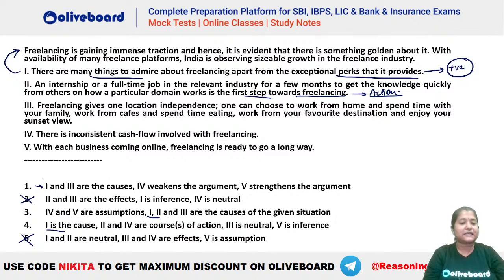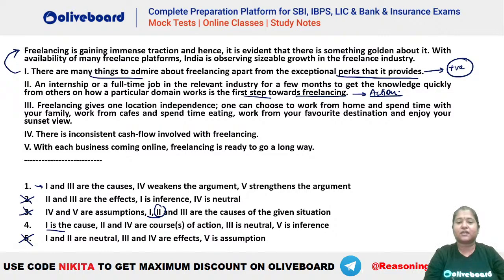So now you can see that option 1 does not have 2, so it can still be the answer. In option number 3 we have 2 as the cause, so this is not the answer. Okay, fourth में देखो, 1 is the cause, 2 and 4th are courses of action. So you can see 2 is a course of action. This also can be there. अच्छा, we'll check whether it is 1 or 4. ठीक है, we'll see. I don't remember whether 1 is the answer. मैंने कह दिया था 1 is the answer, but we'll see whether it is 1 or 4. ठीक है, आगे देखते हैं.